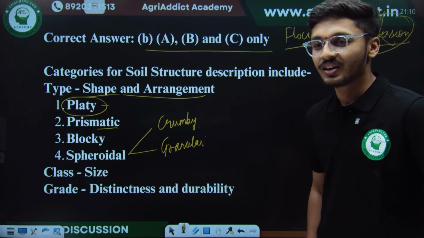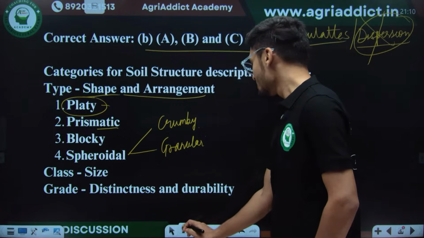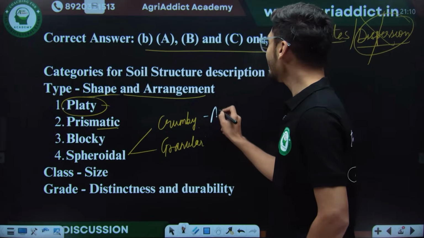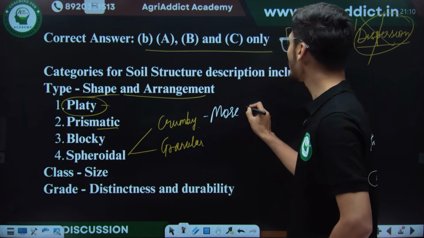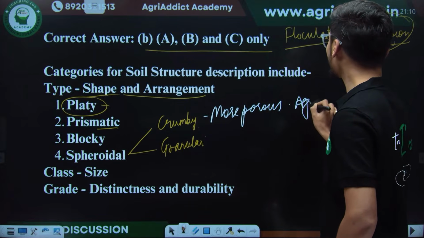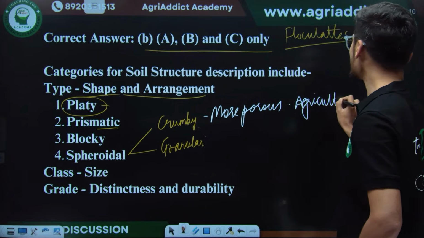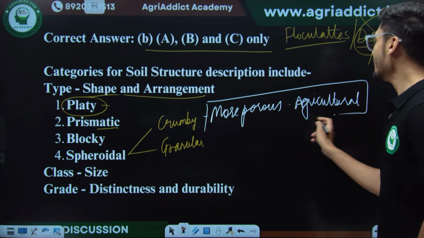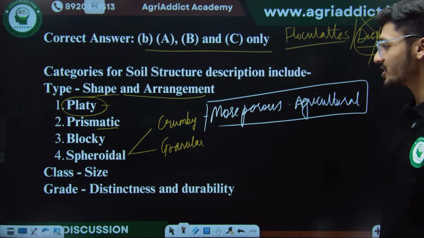More porous is crumby. Okay. So since Spurti is saying that crumby will be more porous, we will go with it. Yes, definitely, crumby is a more porous structure, and hence it is very good for agricultural soils. So just keep this in mind. Crumby is a more porous structure, and hence it is good for agricultural cultivation.